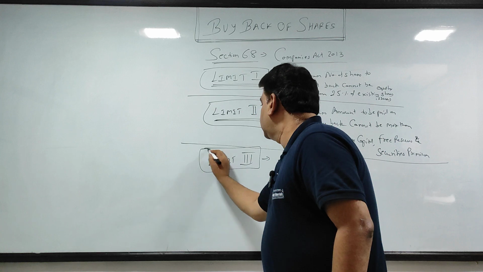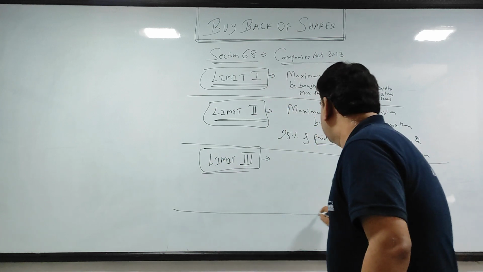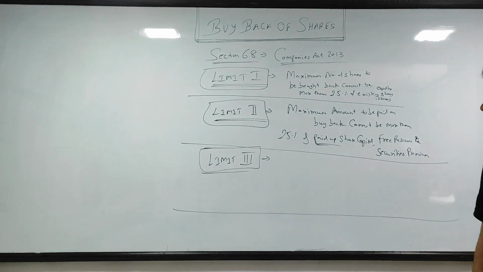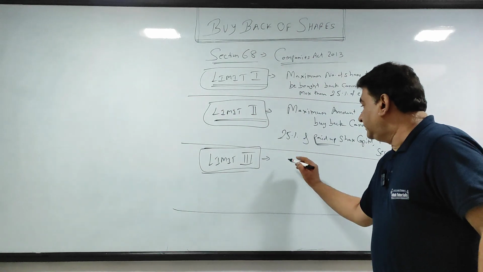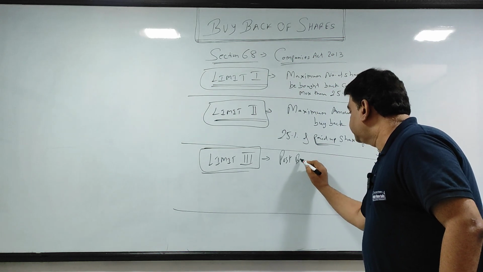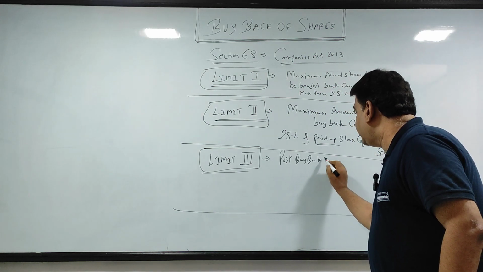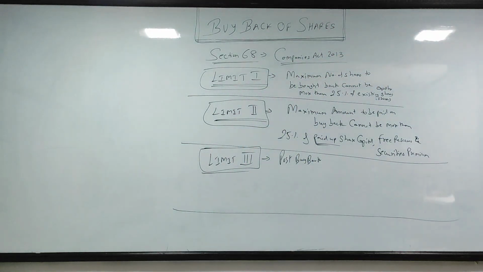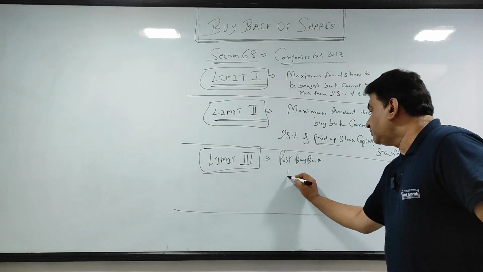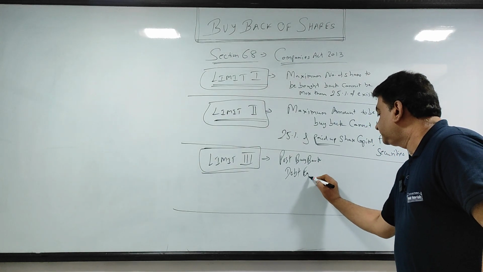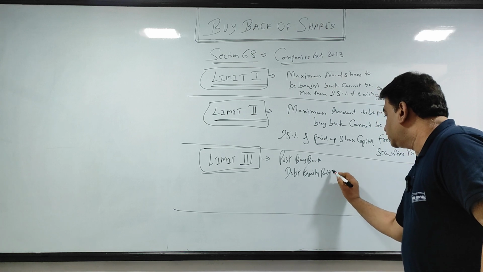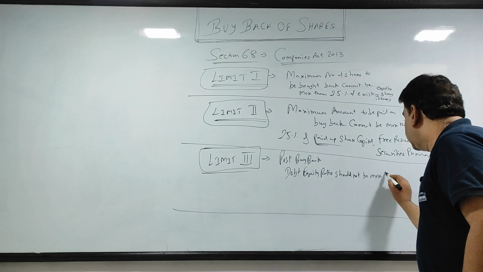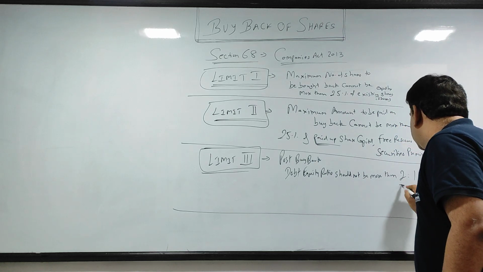Now come to the next limit, that is limit number 3. Post buyback. When I say post buyback, matlab after buyback, my debt equity ratio should not be more than 2:1.